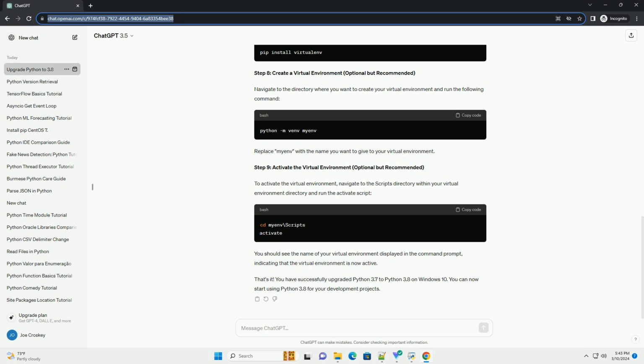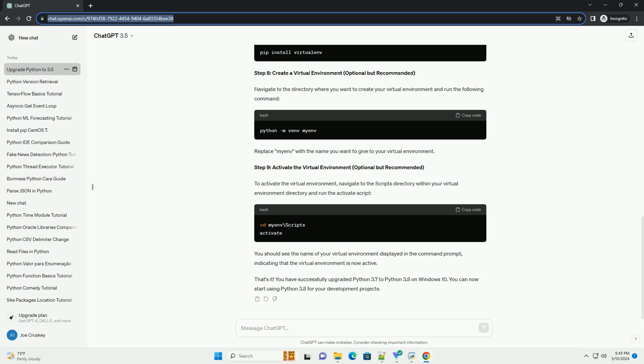If you have any third-party packages installed, you might want to update them to ensure compatibility with Python 3.8. Use the following command. This will save your installed packages to a file, requirements.txt, and then reinstall them for the new Python version.